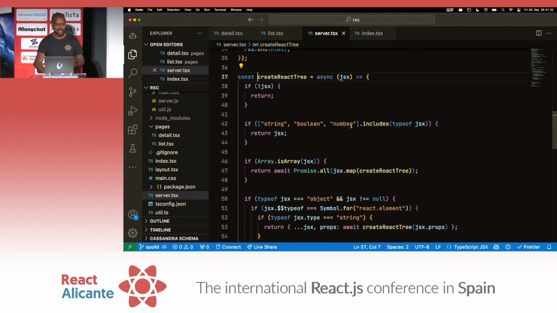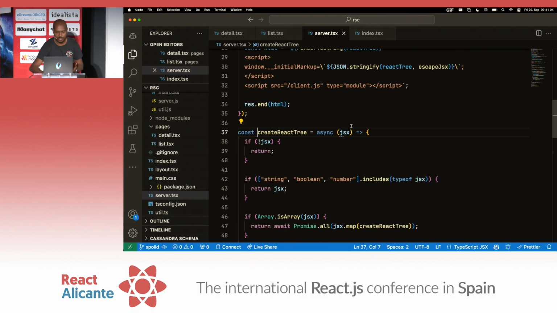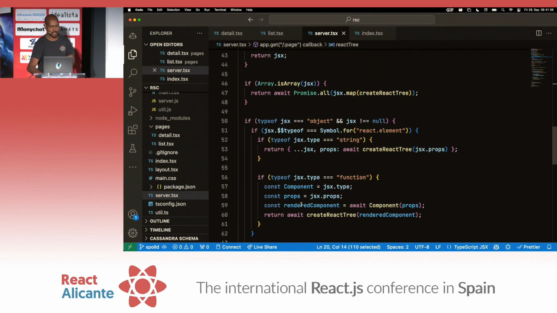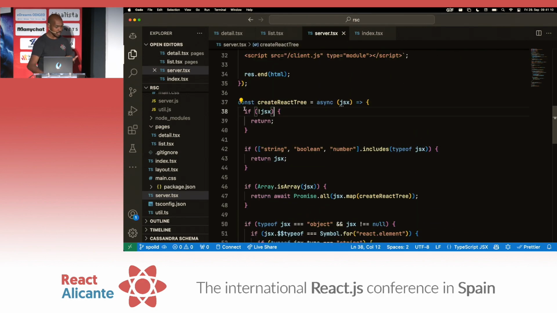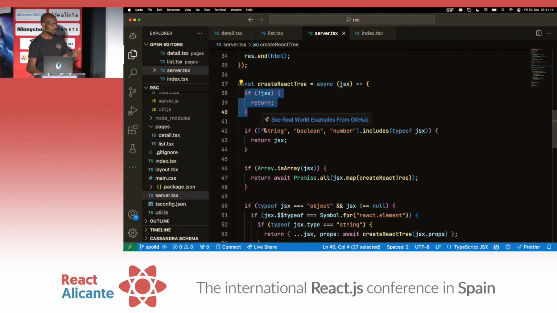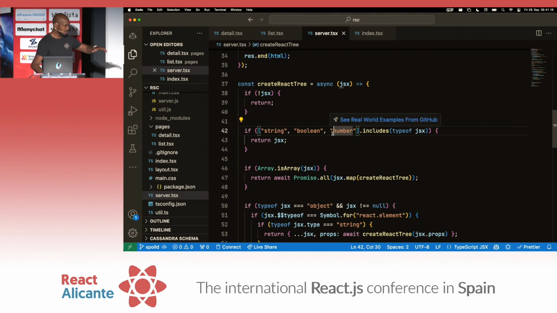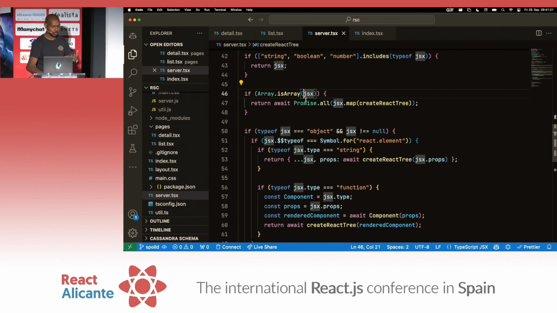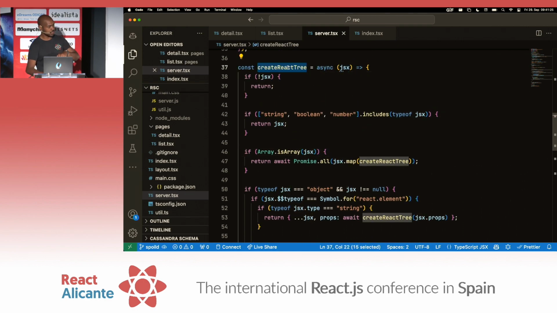So it receives some JSX, as you can see. The argument it receives is this. Okay, layout, page, etc. So it receives some JSX. And if it's not JSX, if there's no JSX, we don't do anything. If it's a concrete type, like a string, a Boolean, or a number, we just return it as it is, because React knows how to render these things. If it's an array, like children or fragments, we recursively just call this on those children.